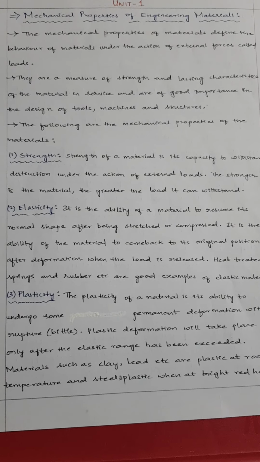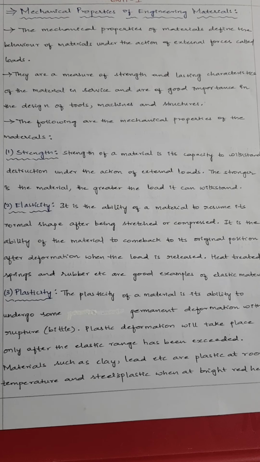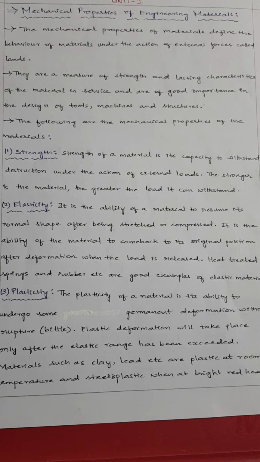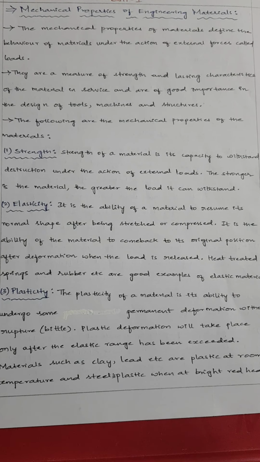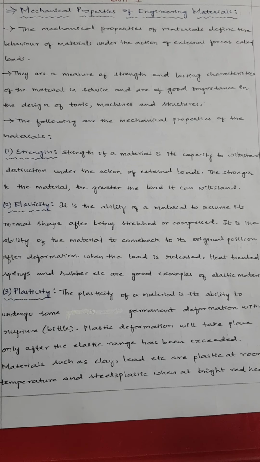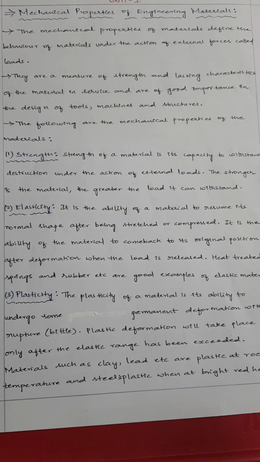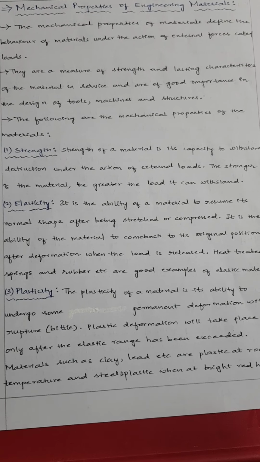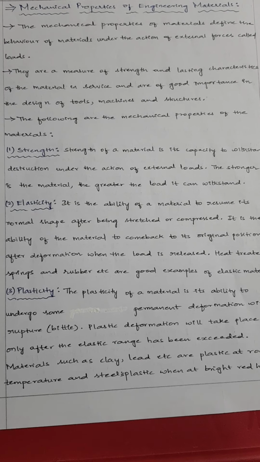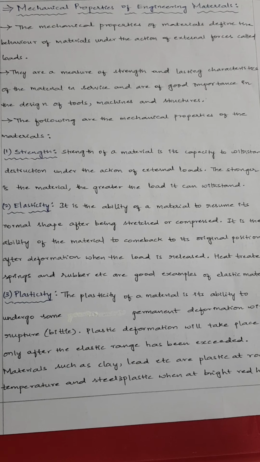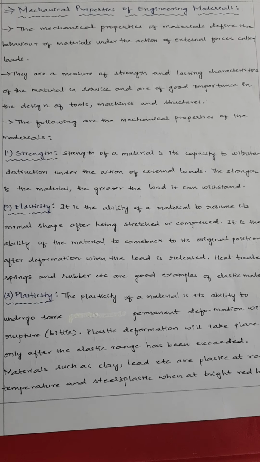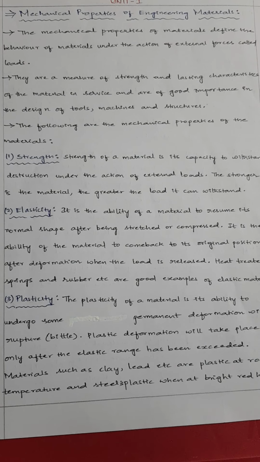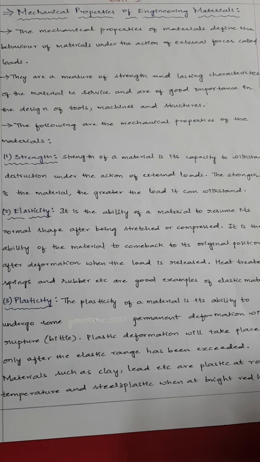Before we get into the different types of mechanical properties we encounter, first of all we should know what an engineering material is. Engineering materials are those kinds of materials which are used for all sorts of engineering works, or which are used for construction, or in the designing part, or for machines. You call them engineering materials. So any material which is applicable for engineering applications is called an engineering material.